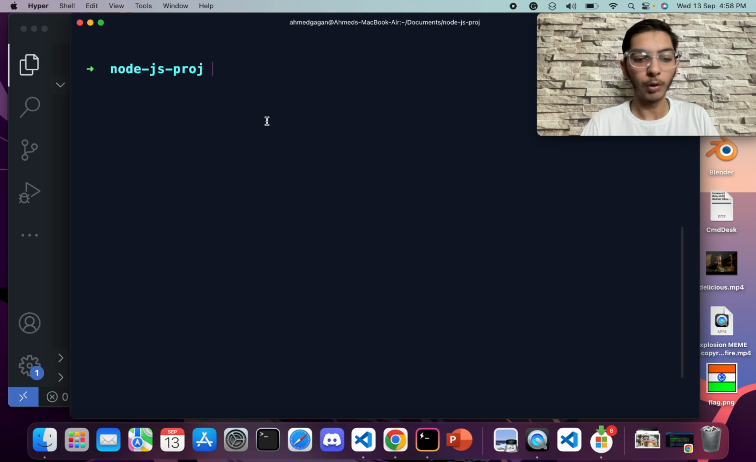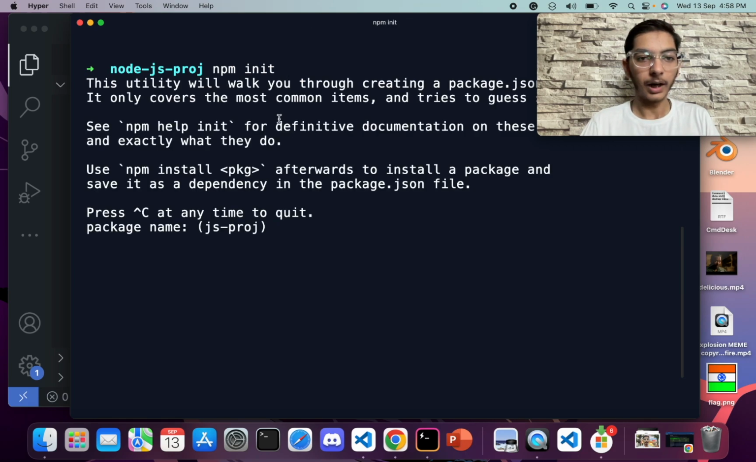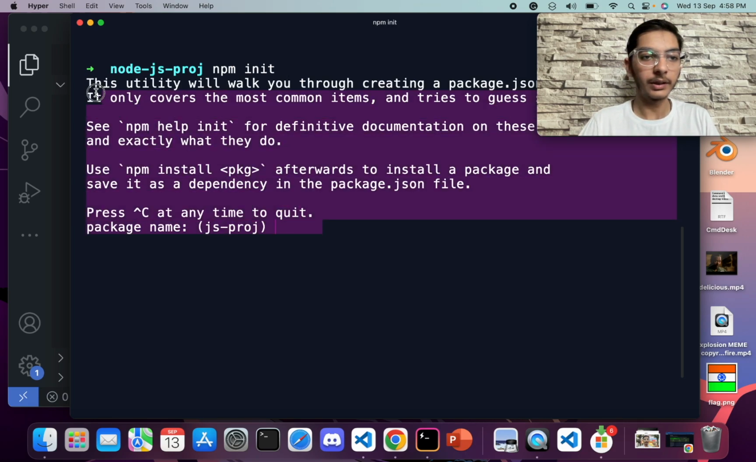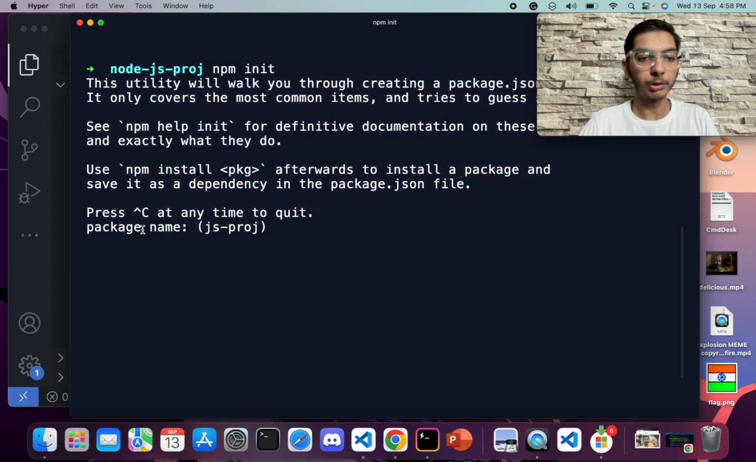Here, what you can do is change the directory to the directory where you want to create the project. Let's say I want to create it in this directory, so I will come to this directory and say npm initialize, or in short npm init, and hit enter. After hitting enter, you can see that I have the option to select a package name. I will give it a random name, that is JS project.